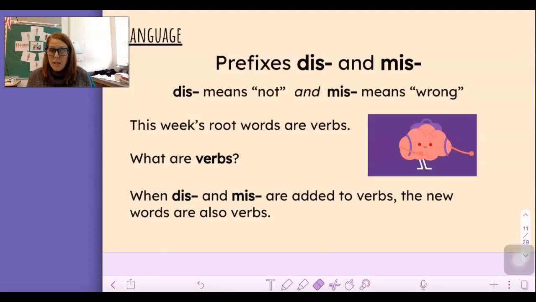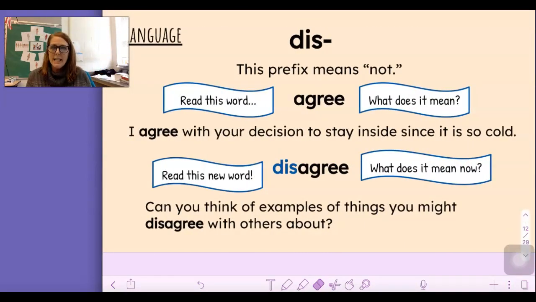Do you remember what a verb is? It's an action word. You can see Mr. Brainy there dancing. When dis and miss are added to verbs, the new words are also verbs. So they're not changing, they're still verbs. It's just that their meaning has changed. Let's look at these together. Dis. This prefix means not. It means not. Okay? So let's read this word together.